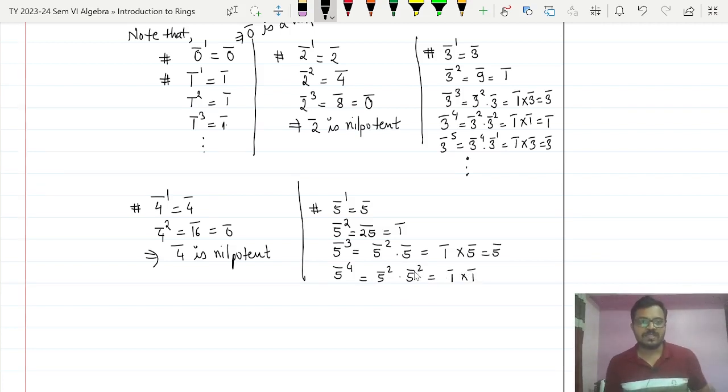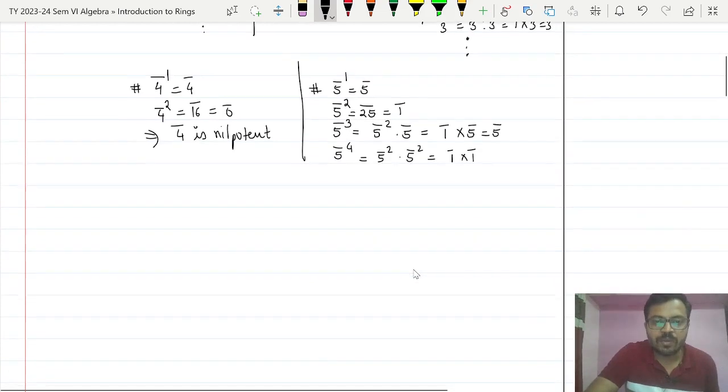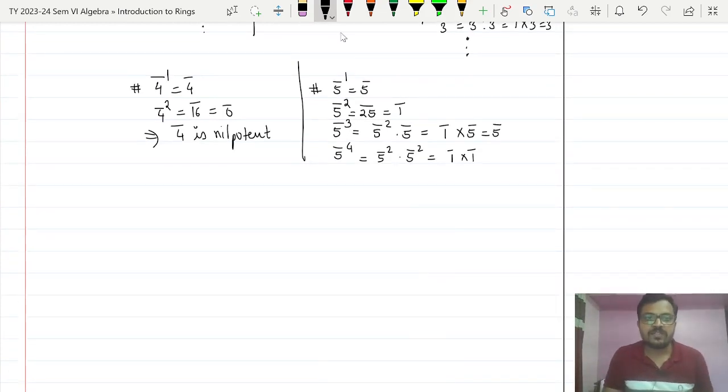Again, are you seeing a pattern here? The value is oscillating: first 5 bar, then 1 bar, 5 bar, 1 bar, and again 5 bar, and this will continue. So again 5 bar is not nilpotent. Similarly we can check the rest of the elements also, and that I leave for homework.